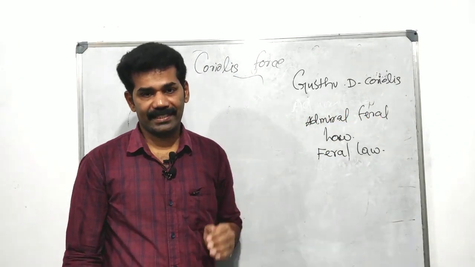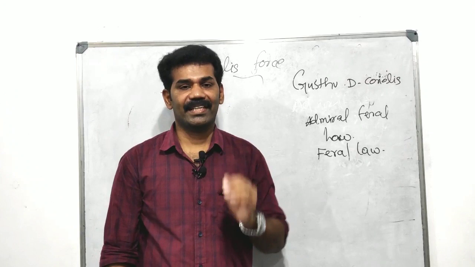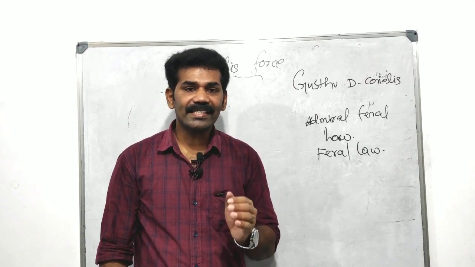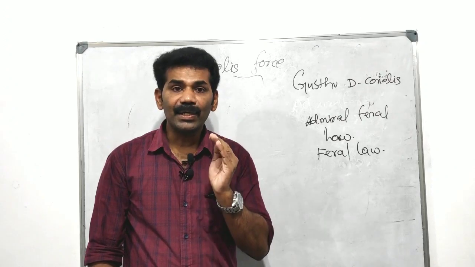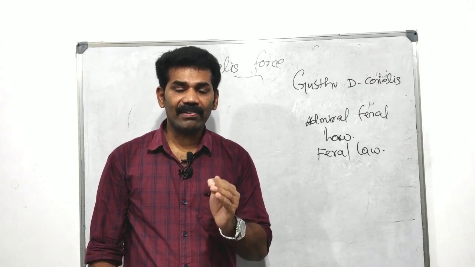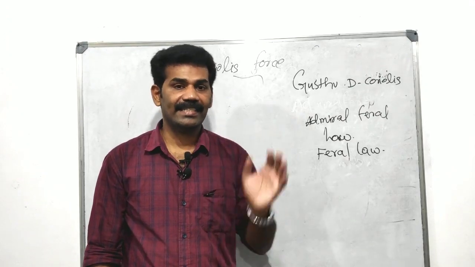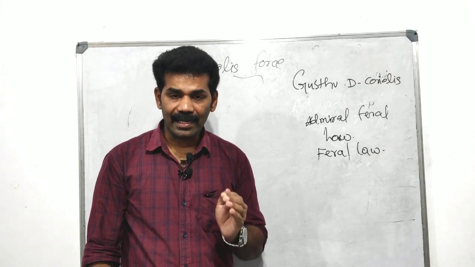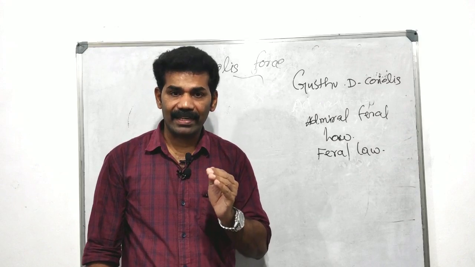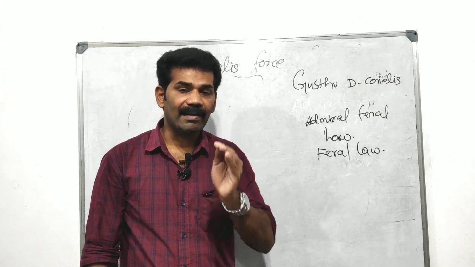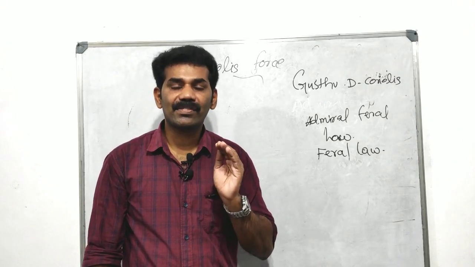Admiral Ferrel found out that winds in the northern hemisphere deflect towards the right, and also winds in the southern hemisphere get deflected towards the left due to the Coriolis force.